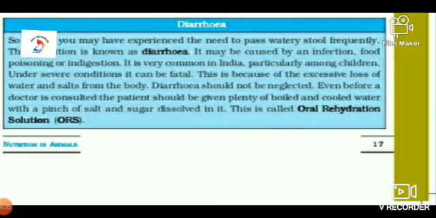That is very serious. This is because of the excessive loss of water and salts from our body. Diarrhea should not be neglected. Even before a doctor is consulted, the patient should be given plenty of boiled and cooled water with a pinch of salt and sugar dissolved in it. This is called ORS, oral rehydration solution.